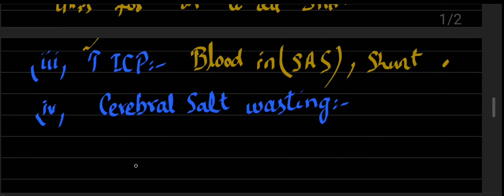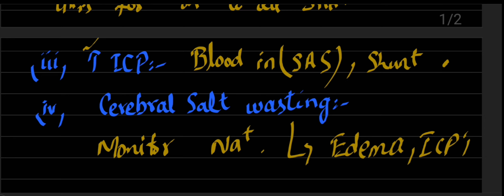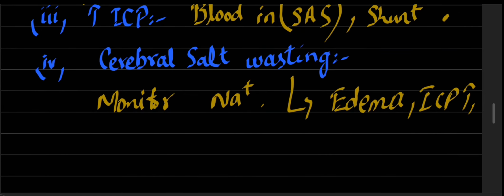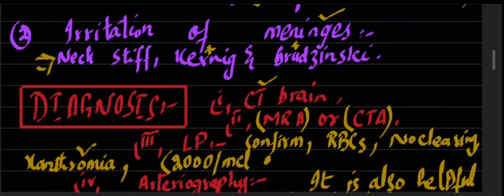Sometimes the patient develops cerebral salt wasting, and for this you have to monitor sodium, and this cerebral salt wasting can lead to edema, raising the ICP further. Therefore, if it happens, then you have to treat with hypertonic saline, so that this edema can be controlled and further deterioration in the GCS can be prevented. So this is all about subarachnoid hemorrhage.